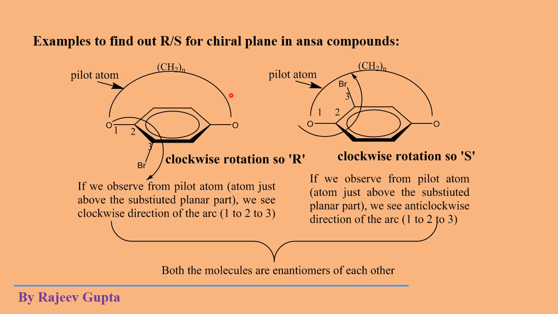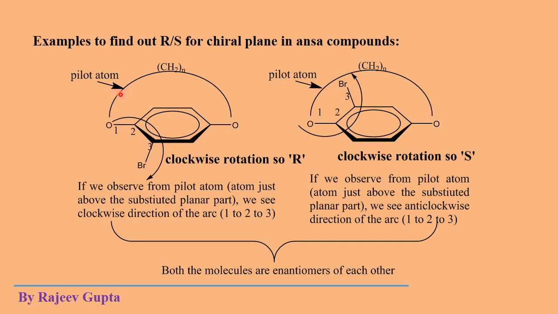This is the pilot atom. Here it is not the pilot atom because substitution is not present at this place. Substitution is present close to this oxygen atom here. So this will be the pilot atom from where we will see the molecule.